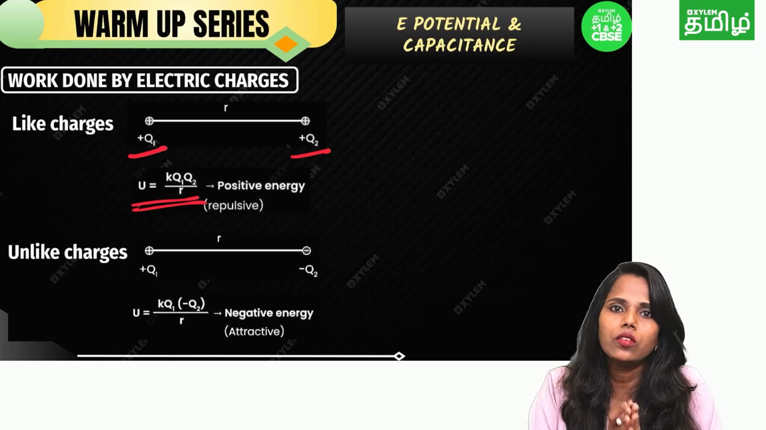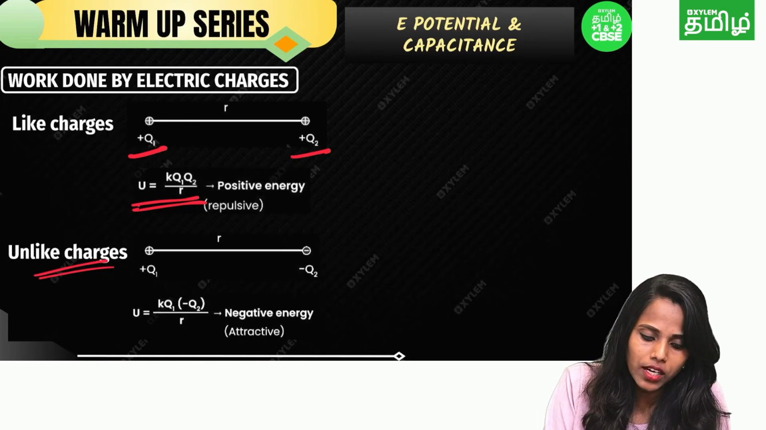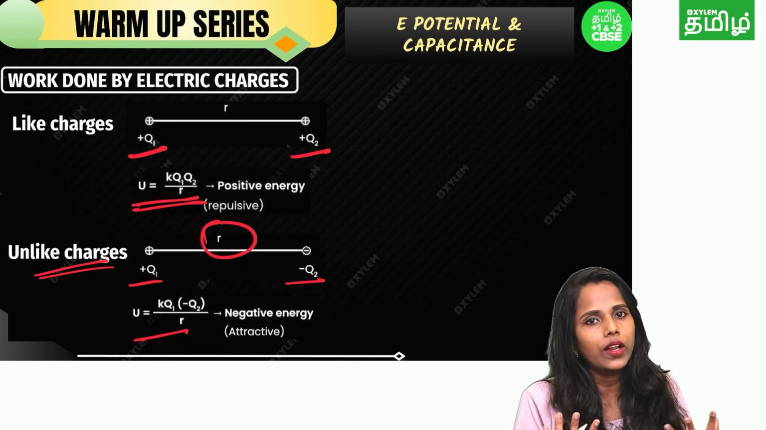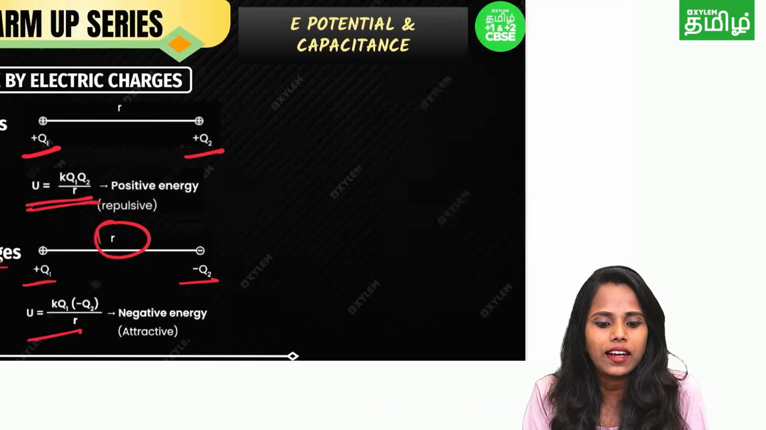So like charges will give a positive energy. When you keep unlike charges at distance r, you will get the formula like this, so it is a negative energy. Unlike charges, of course, will attract.